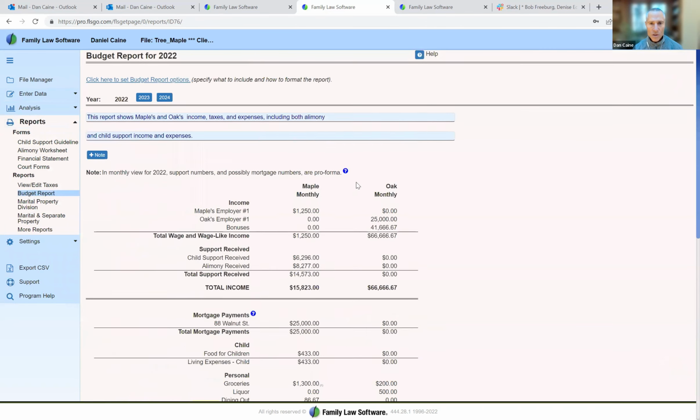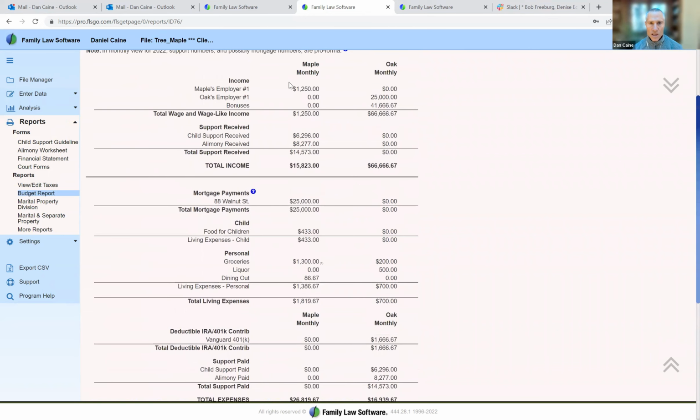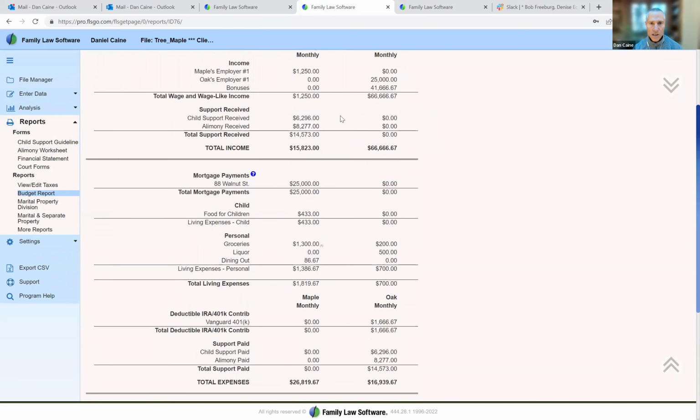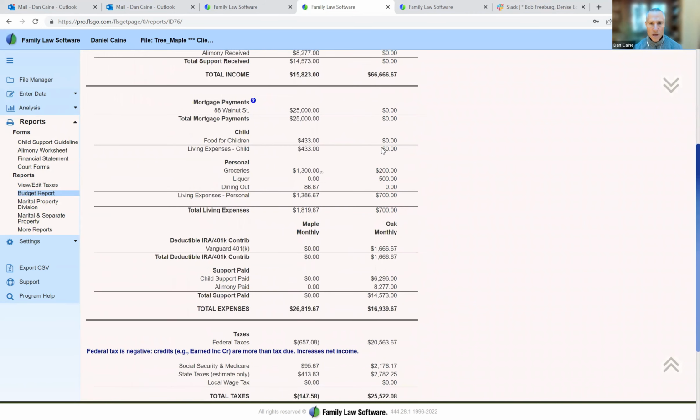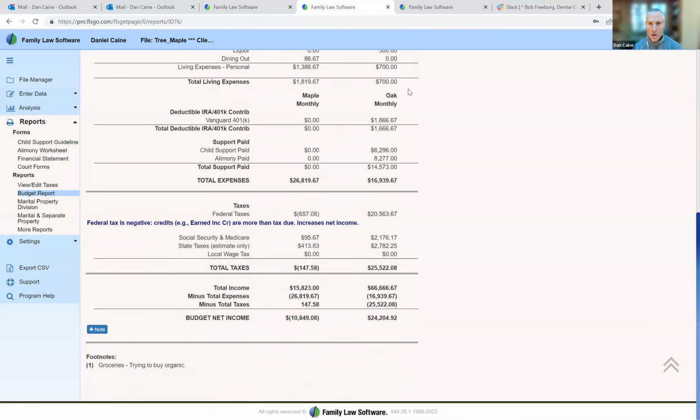And what do we see? We see Oak and Maple monthly. We see the income, Maple earning $1,250 a month, Oak earning $60,000 a month. We see the child support income from Oak. We see the mortgage payment of $25,000. We see Oak's contribution to the 401k and support paid. We see a detailed calculation of income taxes, which most of our competitors don't do.